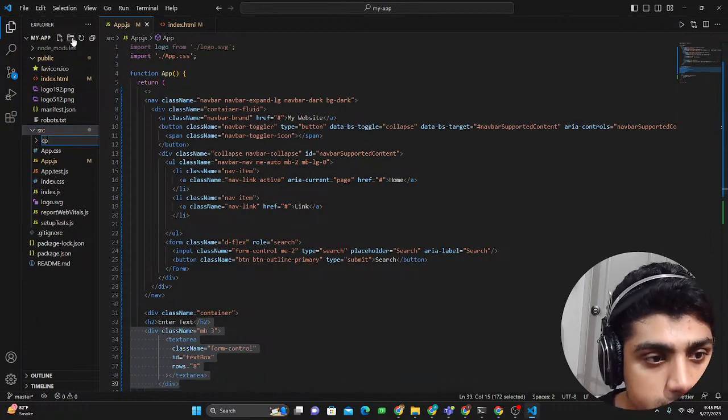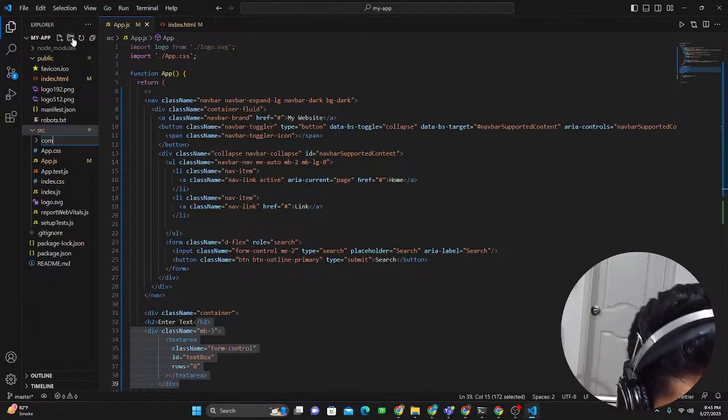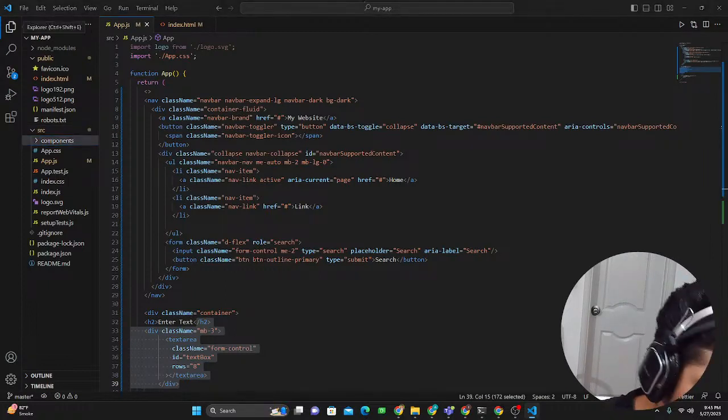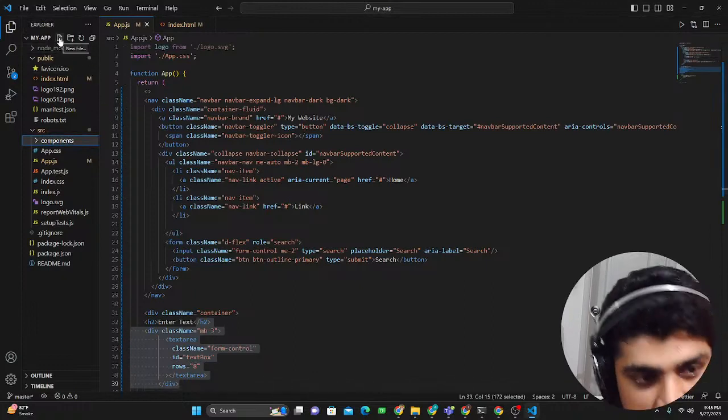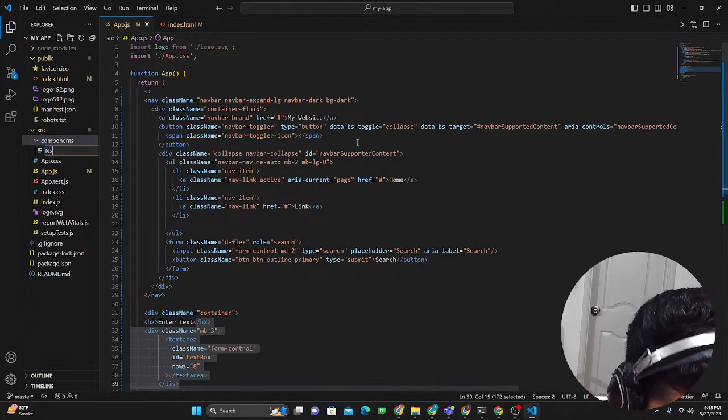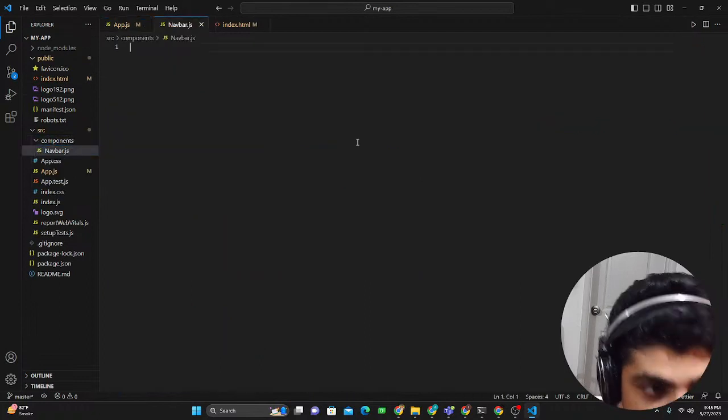So, components folder. And inside the components folder, we'll have other files for the different types of components that we'll make. The first component that we made was a navbar, right? So we'd say navbar.js. That's it.